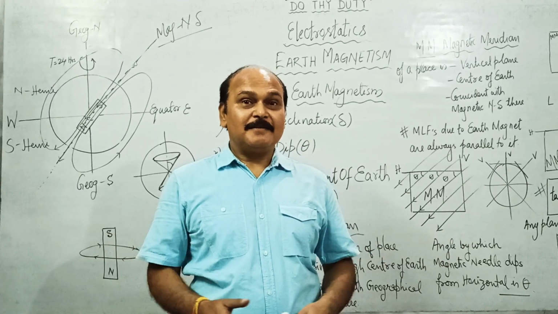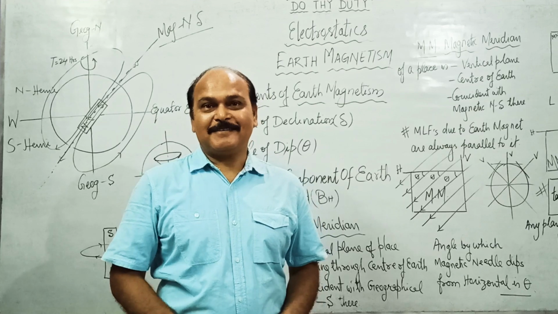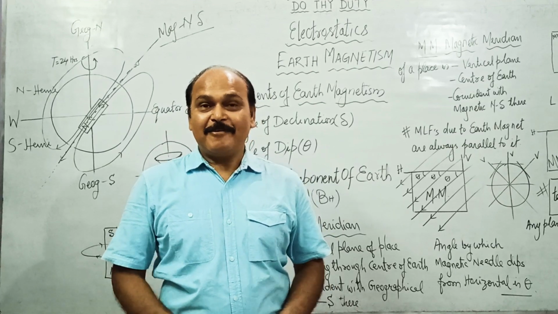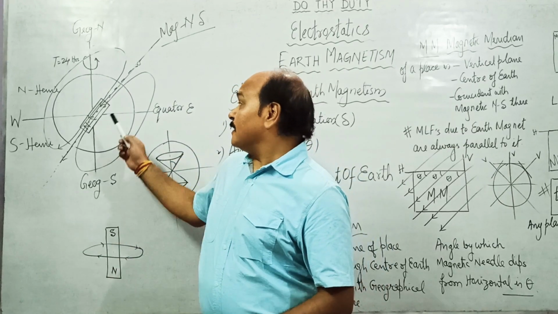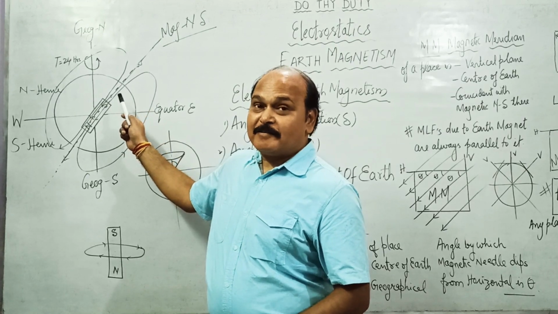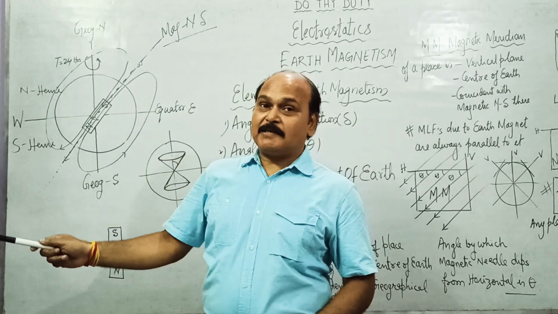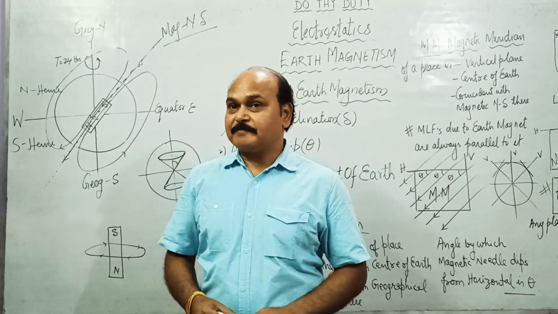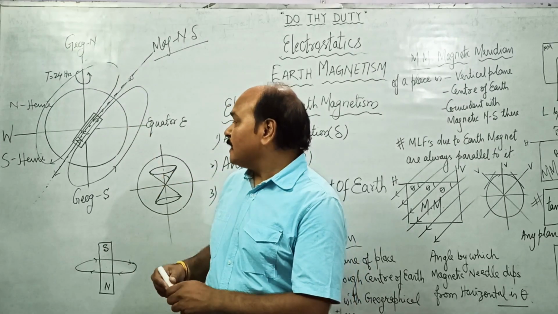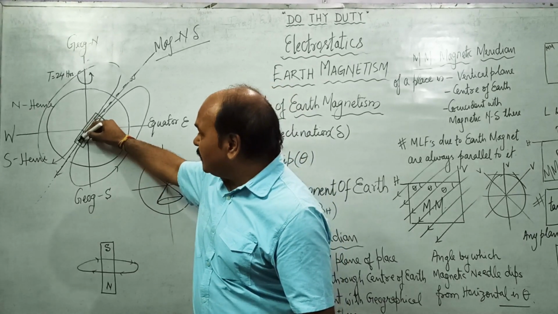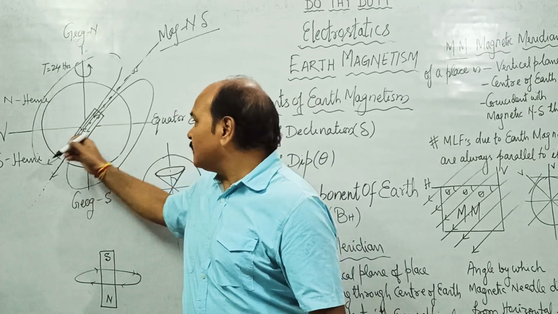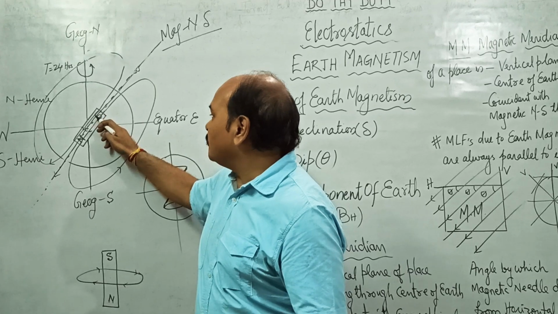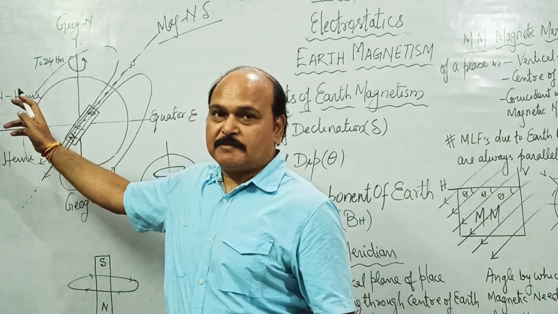In the class today we are going to discuss Earth magnetism. Our Mother Earth behaves like a magnet. Why? Our Earth behaves like a magnet because of an imaginary bar magnet placed over its center. This bar magnet has its north pole in the southern hemisphere and its south pole in the northern hemisphere.